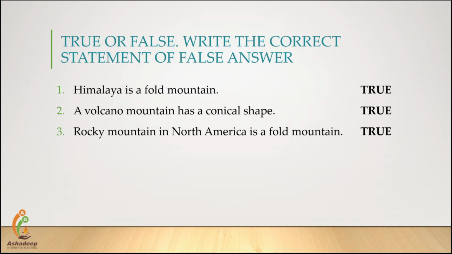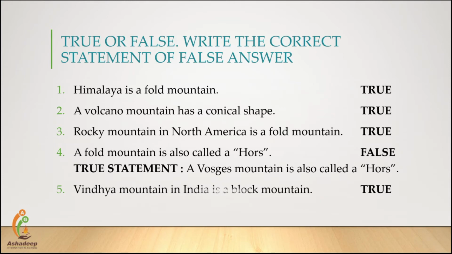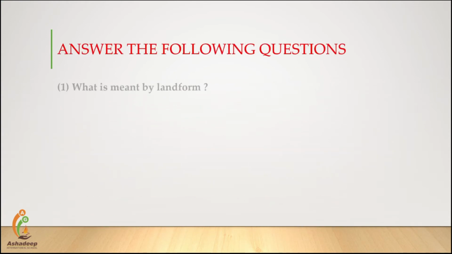Third one, Rocky Mountain in North America is a fold mountain. Answer is true. Fourth one, a fold mountain is also called as horst. True statement, a block mountain is also called as horst. Last one, Vindhya mountain in India is a block mountain. Answer is true.